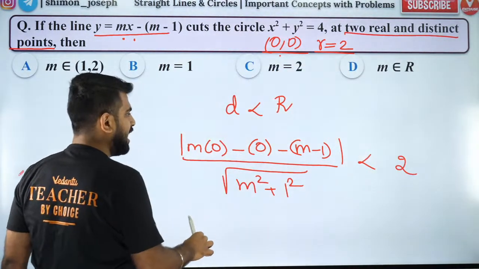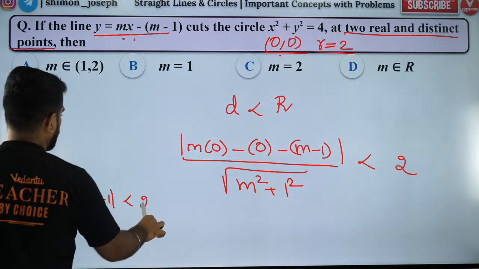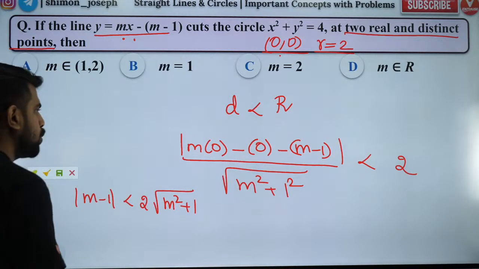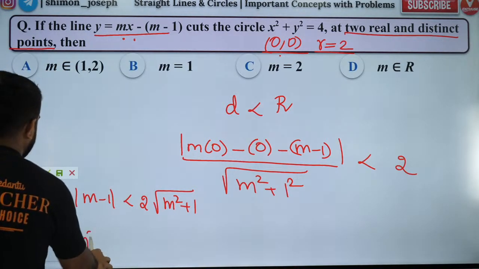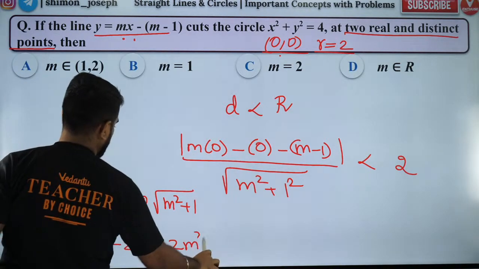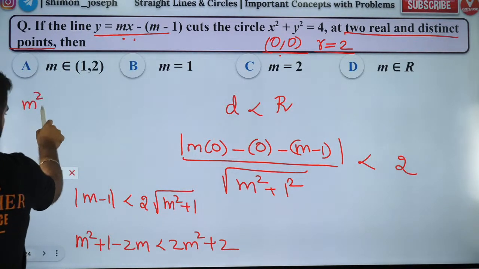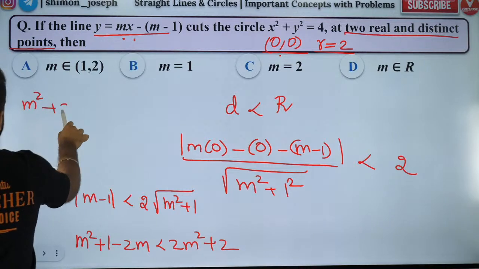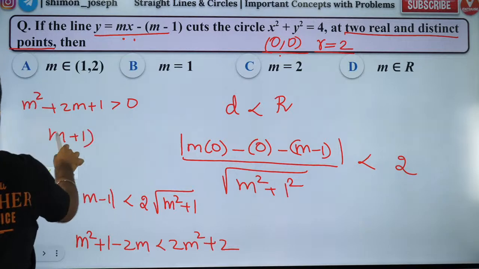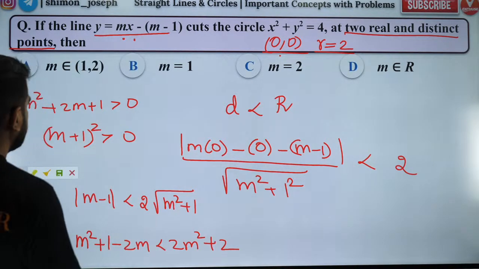So what will I have? I'll have modulus of m minus 1 is less than 2 root m squared plus 1. Is that right, people? So now square on both sides. If I square on both sides, I'll have m squared plus 1 minus 2m is less than 2m squared plus 2. So if I take everything to the other side, I'll get m squared plus 2m plus 1 is greater than or equal to 0. That means (m plus 1) whole squared is greater than or equal to 0. So this is always true.